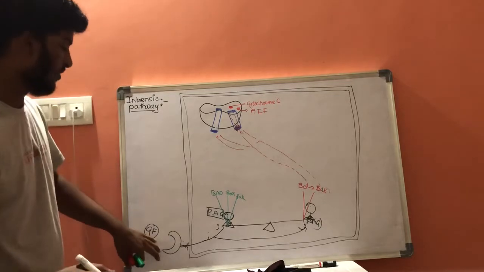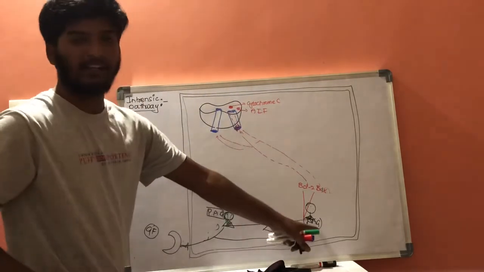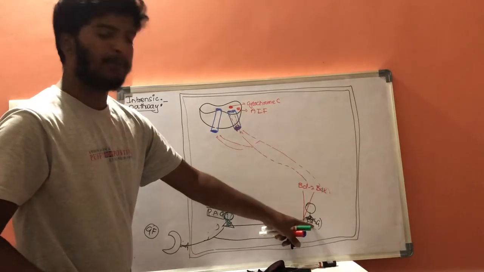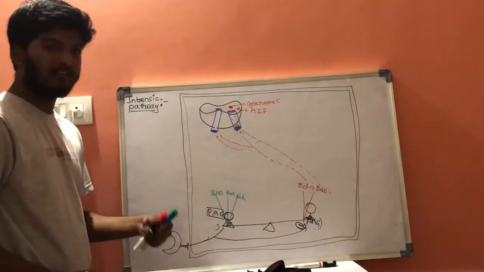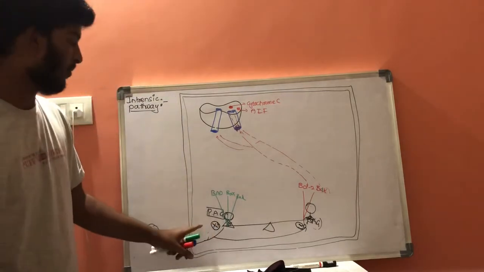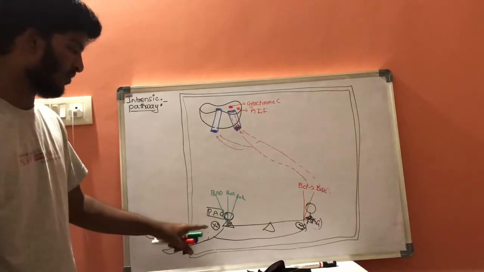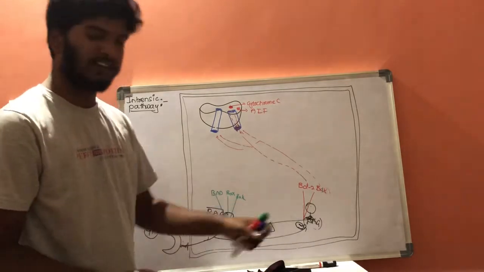Now this growth factor will inhibit anti-apoptotic genes, and this growth factor will initiate pro-apoptotic genes. This growth factor will show a positive effect here and a negative effect here.